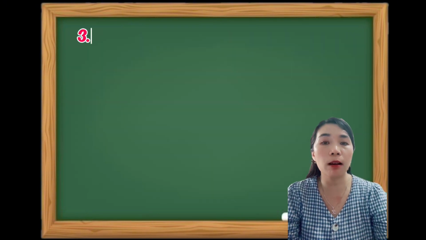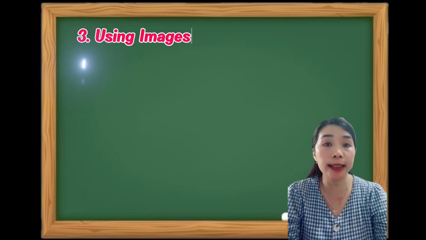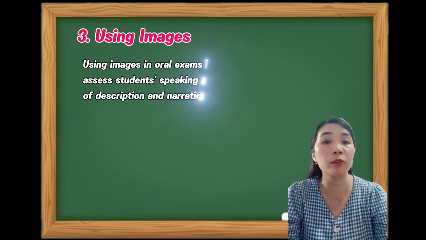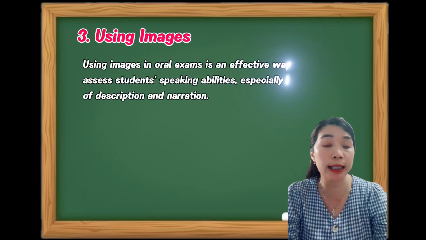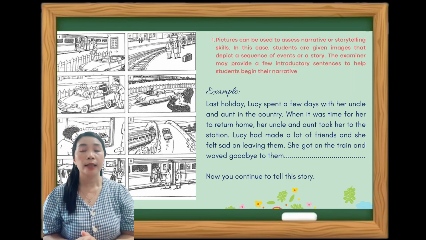The third type of oral production test is using images. Using images in an oral exam is an effective way to assess students' speaking abilities, especially in terms of description and narration. This is an example of using images.